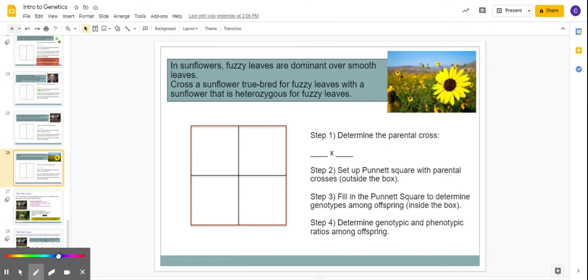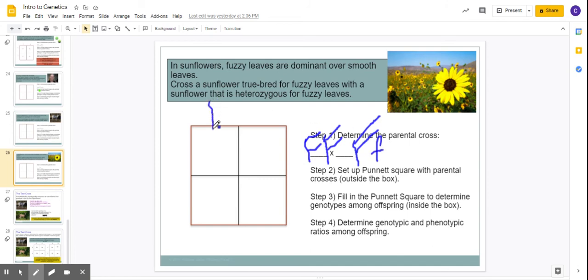Okay, so fuzzy leaves is dominant, so big F is going to be my letter. I've got to do F again. I'm not good at the F. Okay. True breeding for fuzzy leaves. If it's true breeding, that means it is homozygous because that's all it can give. And it's fuzzy leaves, which is dominant, so big F. Then we're going to cross a heterozygous. Heterozygous means different. So we're going to get a big F, we'll make it real big this time, and our little f with our hook on it, because hetero means different.